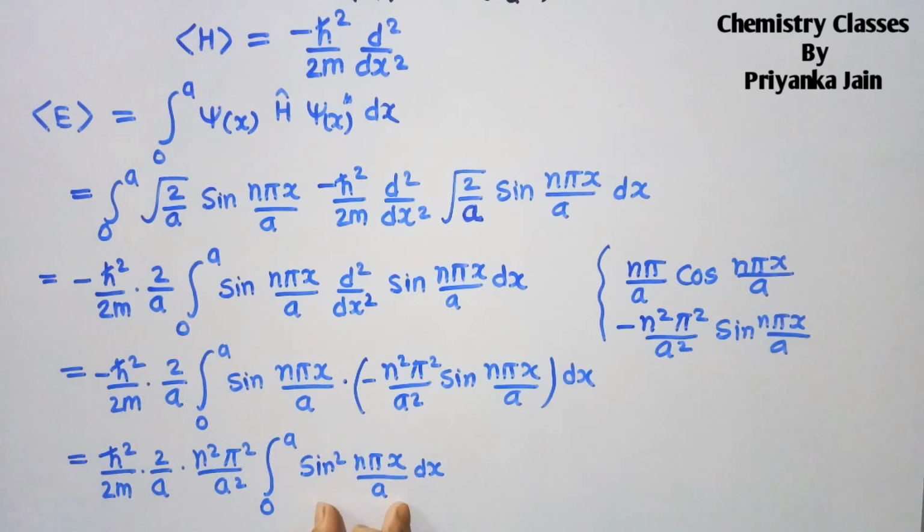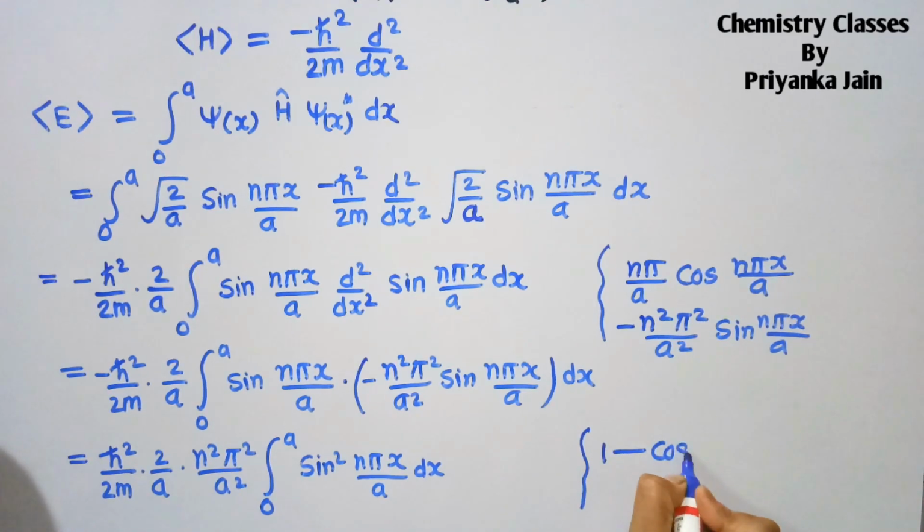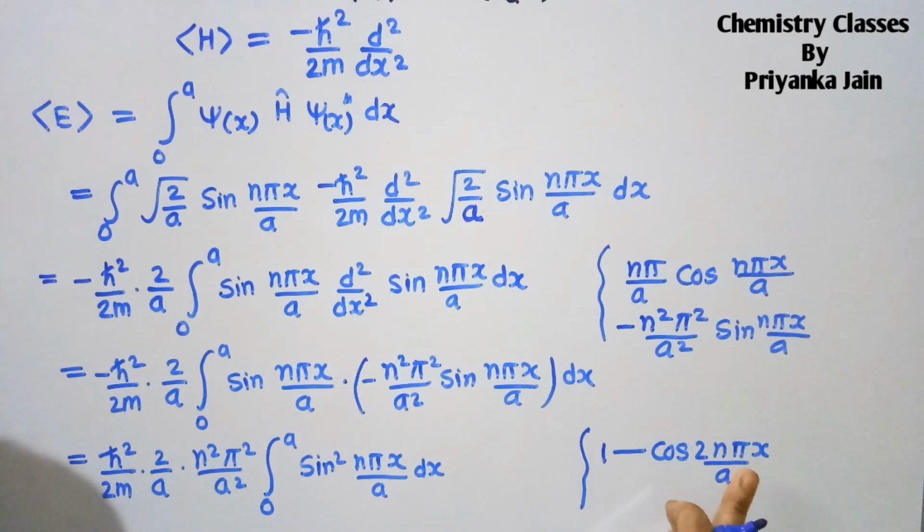Now I have told you one formula, that sine square theta is equal to 1 minus cos 2 theta upon 2. So we can write it in this way: 1 minus cos 2n pi x upon a, upon 2.